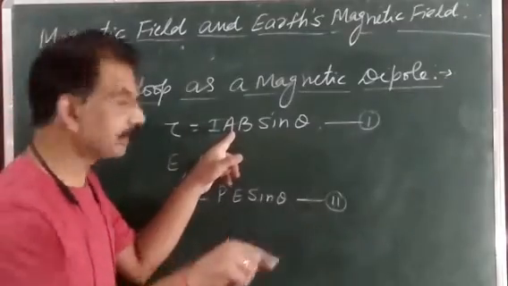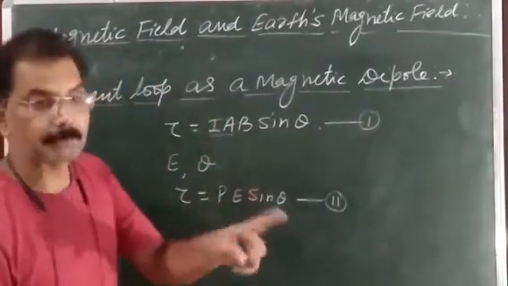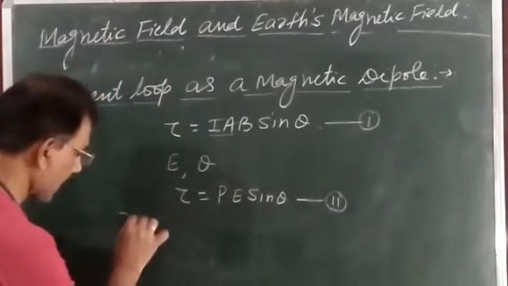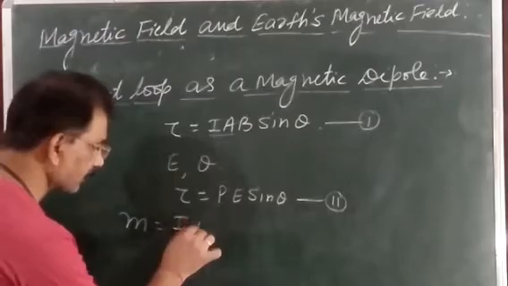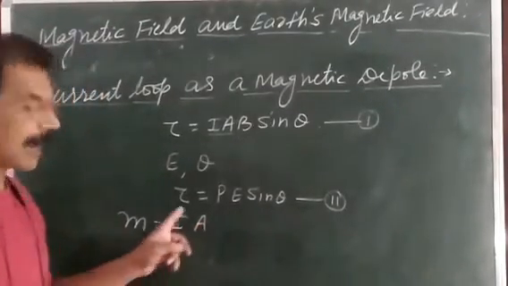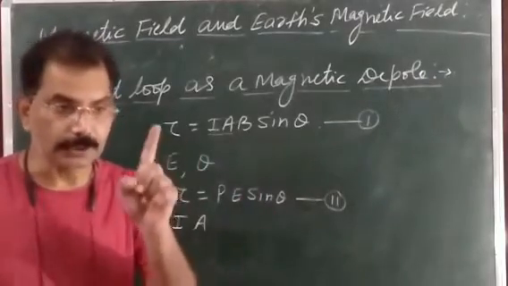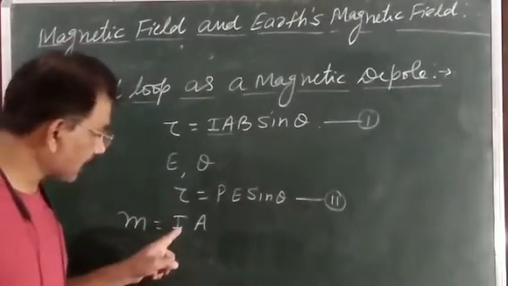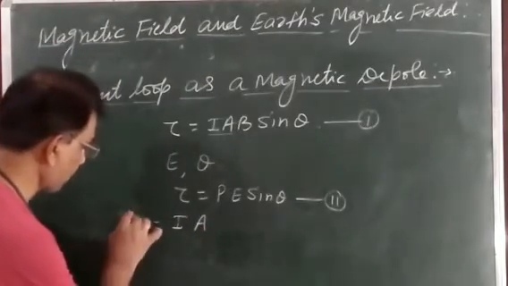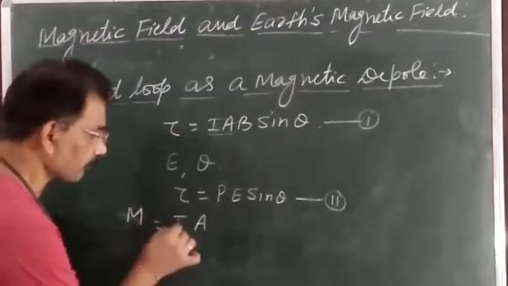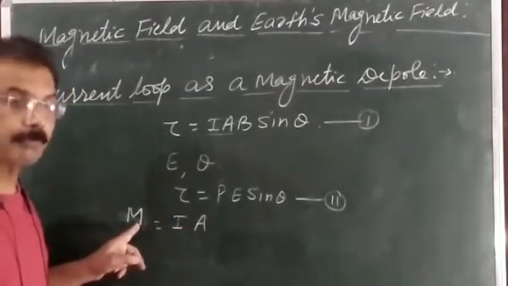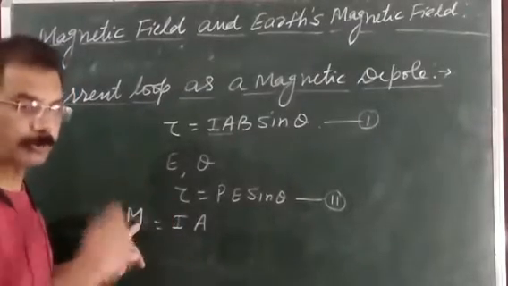If P is electric dipole moment, then you can say this term IA behaves like a magnetic dipole moment. So the magnetic dipole moment of a current loop is given by M is equal to I into A. So the magnetic dipole moment of a current loop carrying the current I and having area A is given by, better we will write capital M. So M is equal to I into A, where M is called the magnetic dipole moment of a current loop.